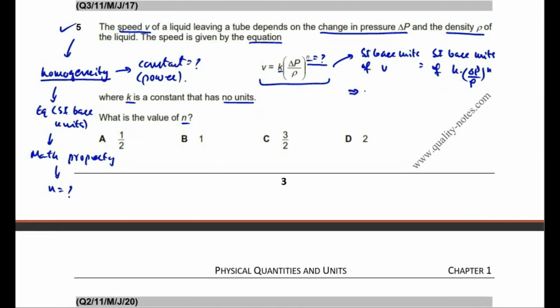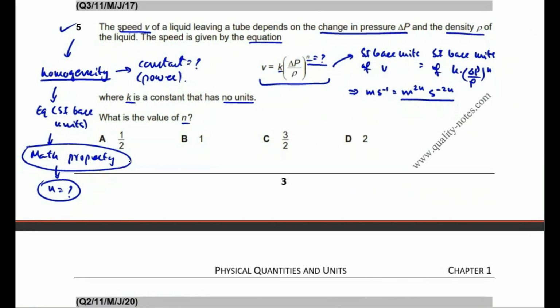Students, SI base units of v are meter per second, and SI base units of k times (delta P over rho) whole power n are meter to the 2n and second to the minus 2n. Students, actually I am skipping some steps here to save time. If you find the SI base units of this expression, you will end up getting these SI base units. Now students, note that this equation only contains SI base units, meter and second. Now we can use the mathematical property that I was talking about earlier to determine the value of power n.